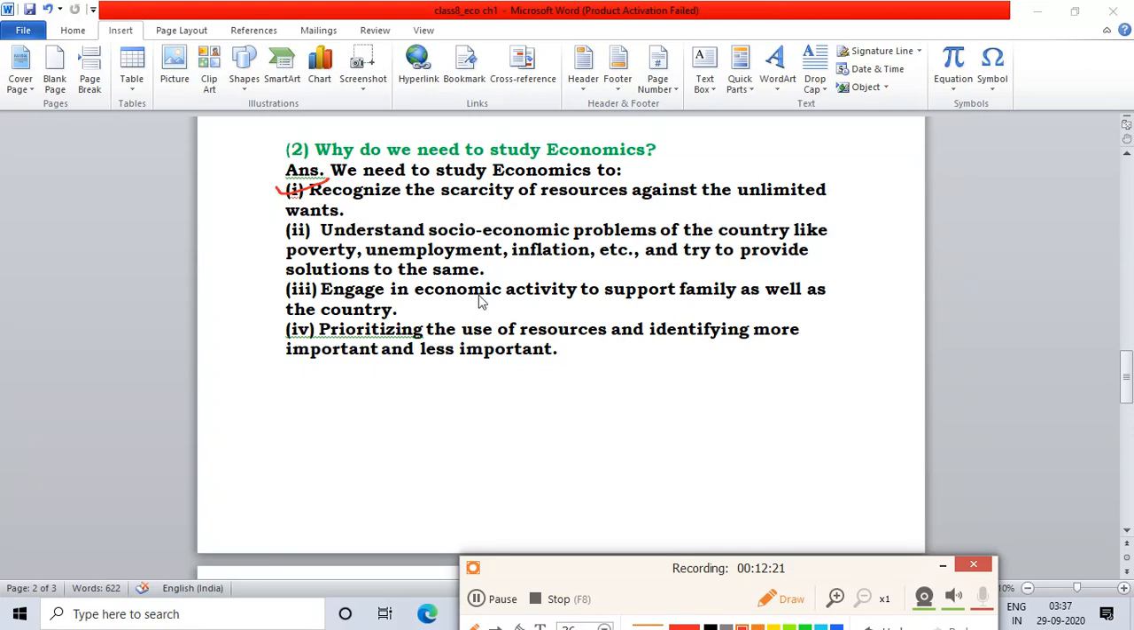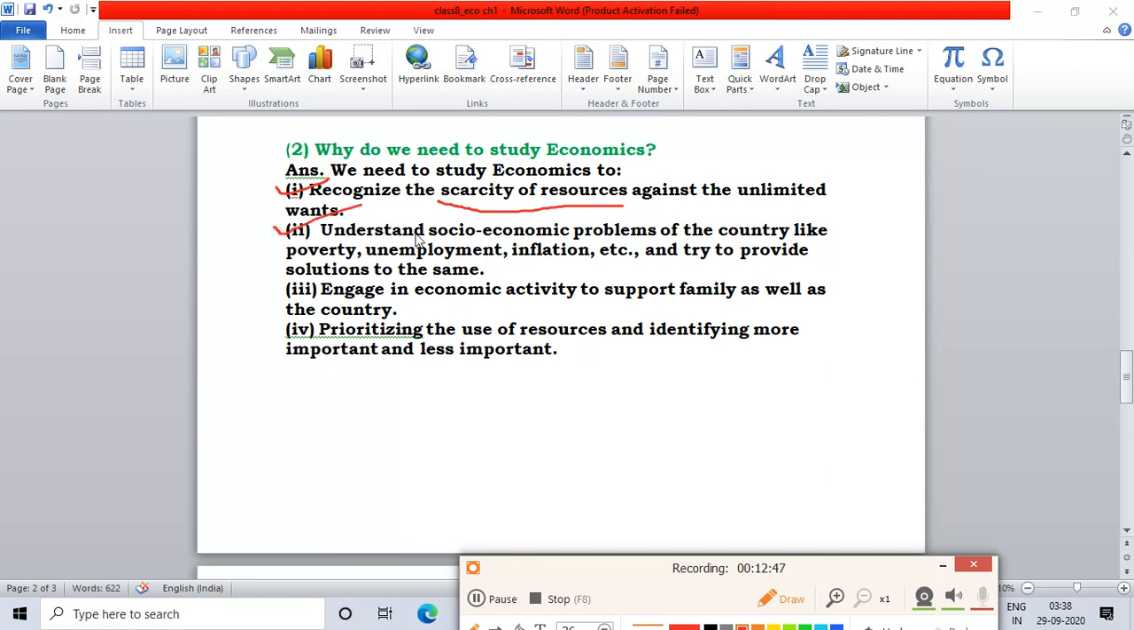There are so many people in our country, the population is so large, everyone is having a need. So in that we have to recognize the scarcity of resources. Okay, there are limited resources in our country, so we have to recognize the limited resources. For example, coal, water, these are limited resources. We have to recognize those resources against the unlimited wants, and the people are having so much need for those resources.